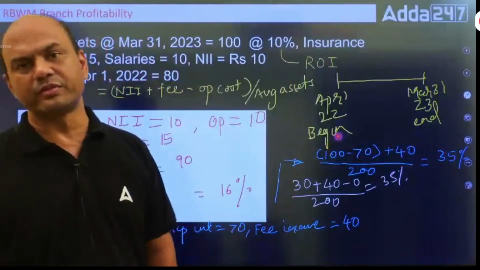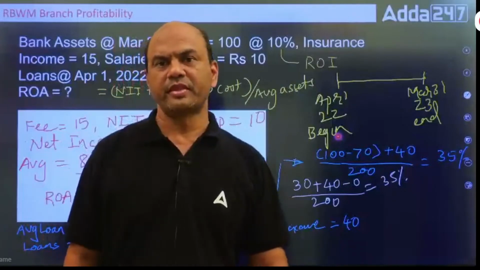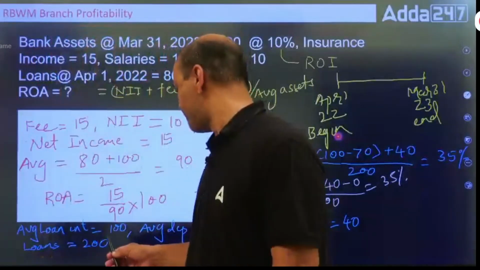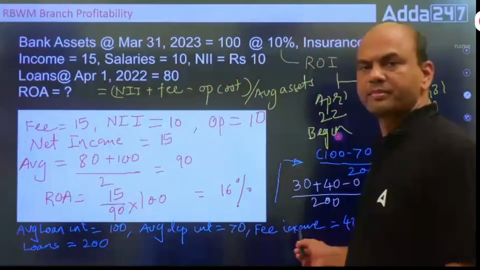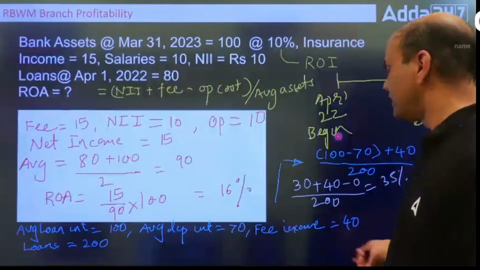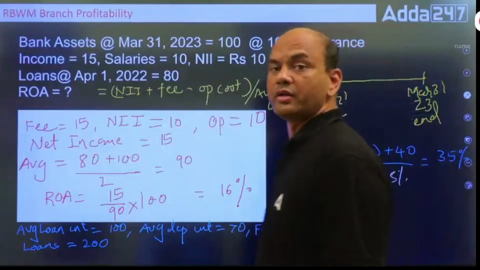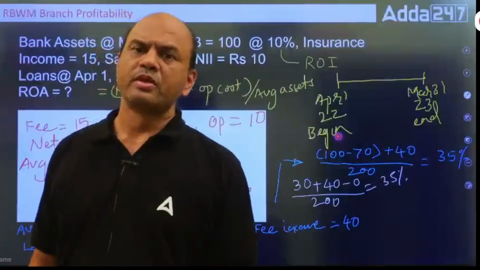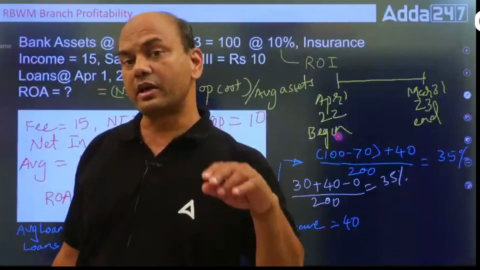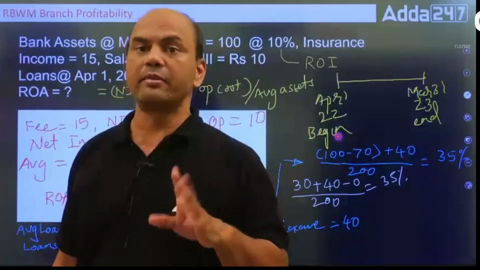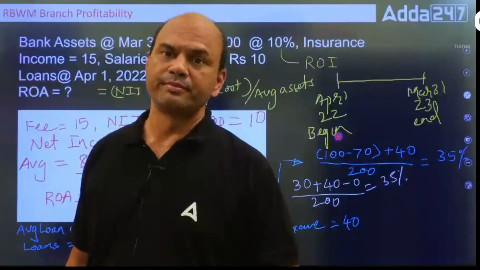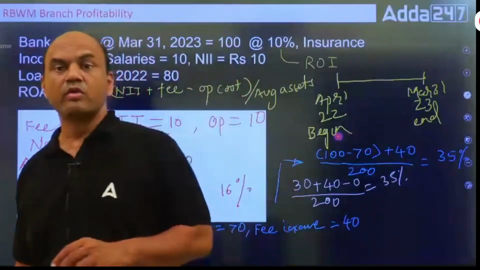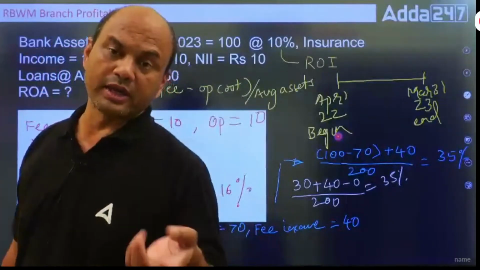Now suppose, let's do one question. My bank is having fee income as 0. I'm not having any fee income. I'm only doing loans and deposits. So what is the relationship between ROA and NIM? If my bank is not having any fee income, kindly tell me, what is the relationship between ROA and NIM?